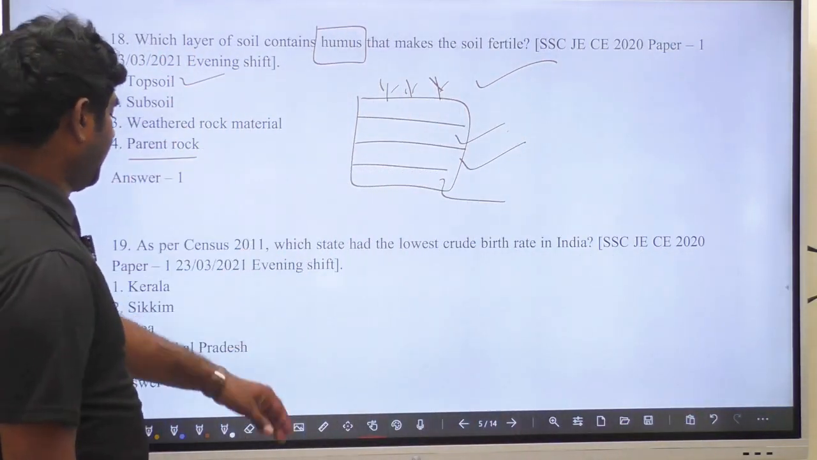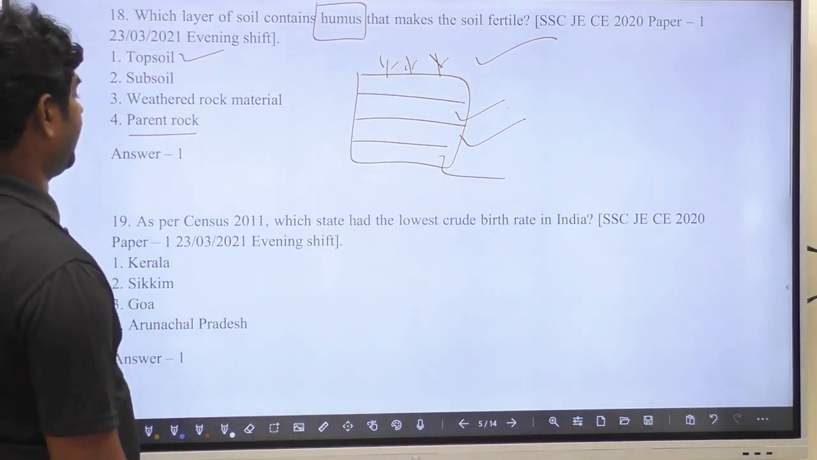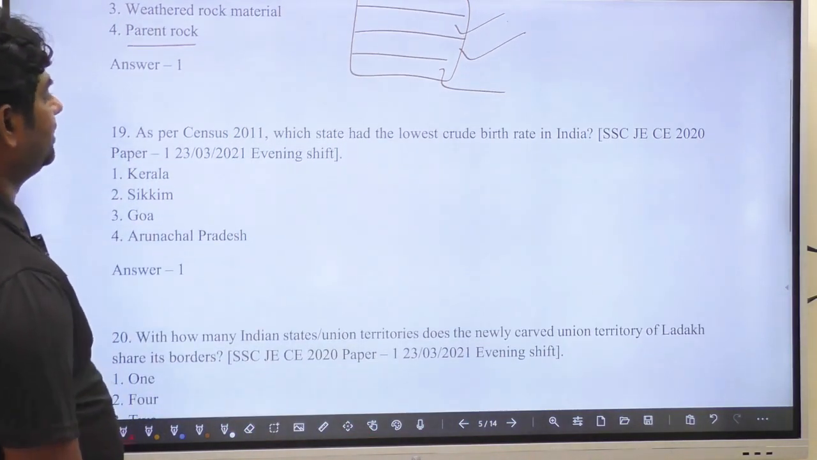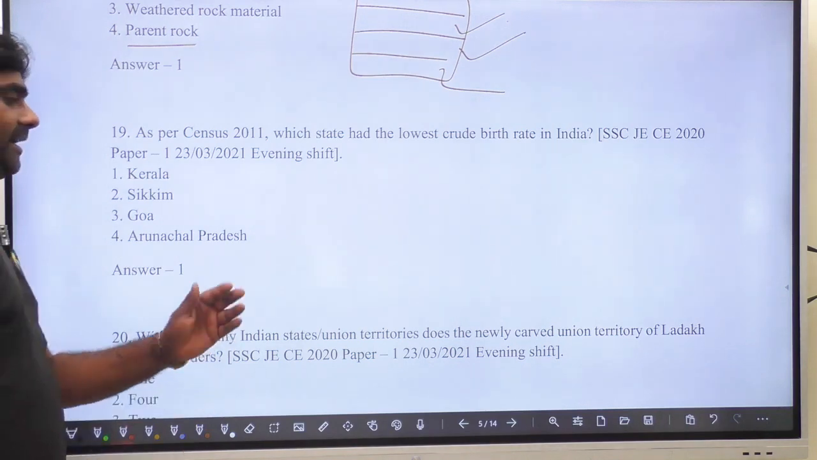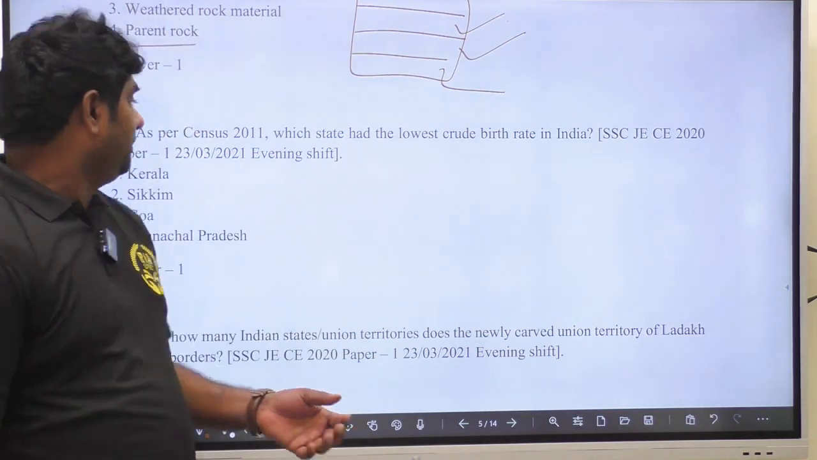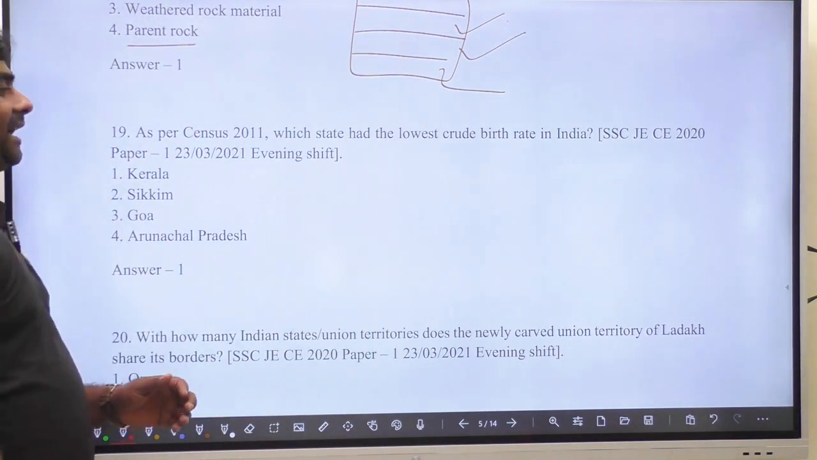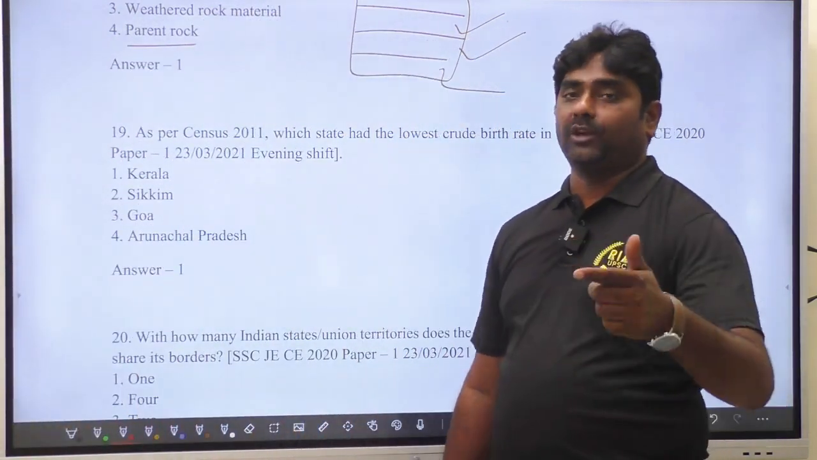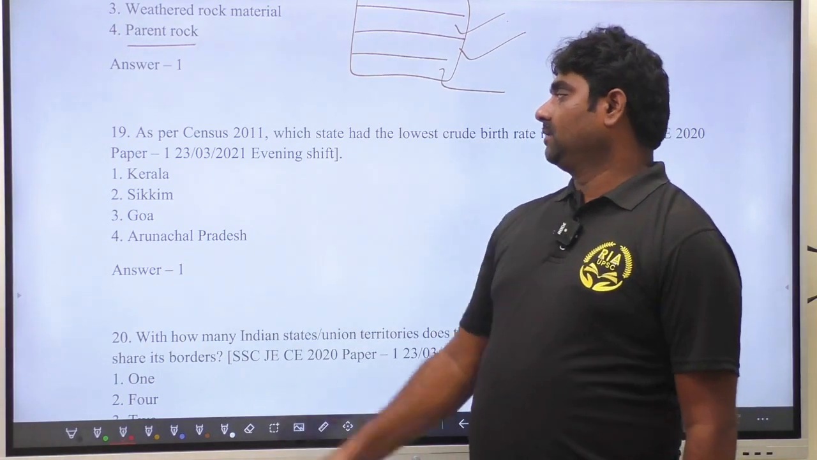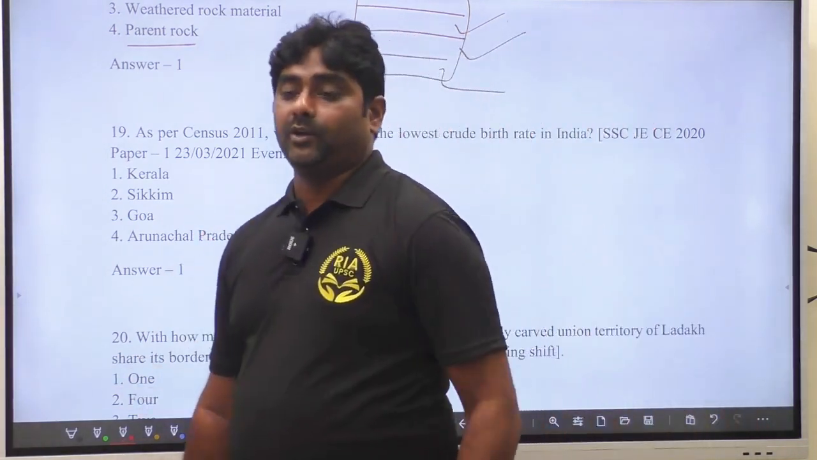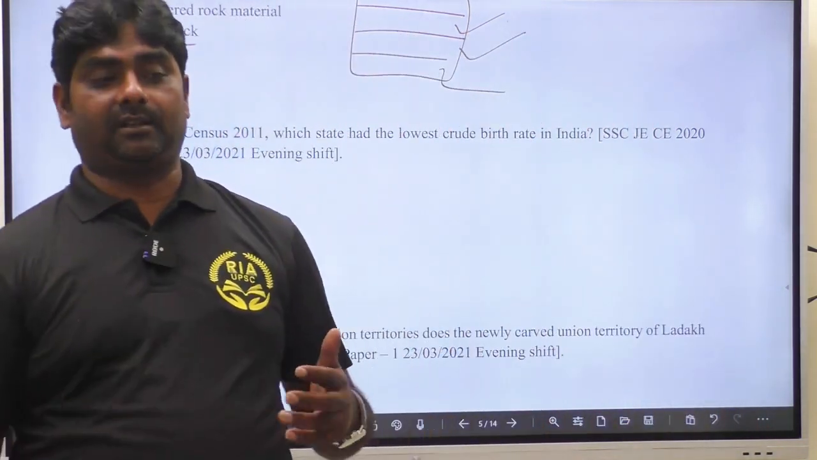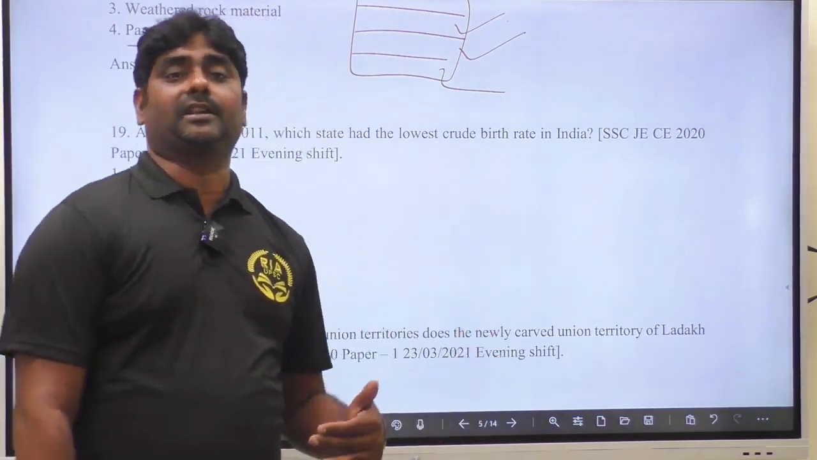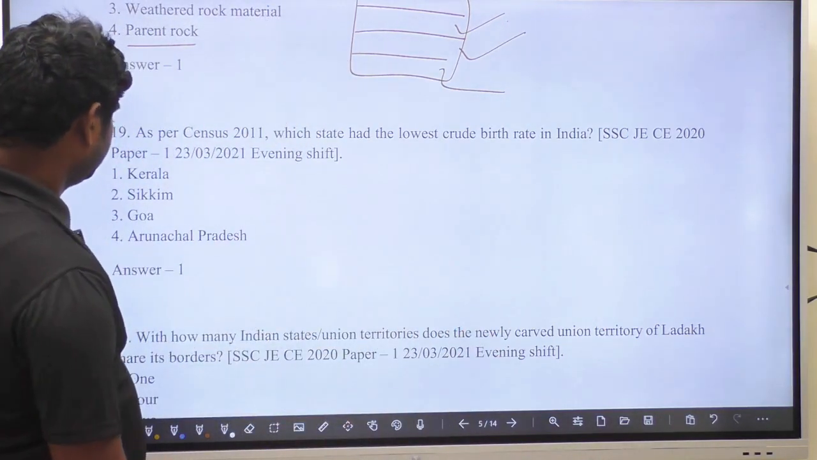As per Census 2011, which state had the lowest crude birth rate in India? Generally it is Pondicherry, but that is a UT and not given here, so the answer is Kerala. Even the total fertility rate is lower in Kerala. That is why the crude birth rate is very low in Kerala.